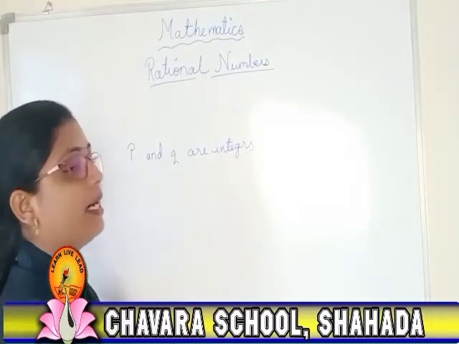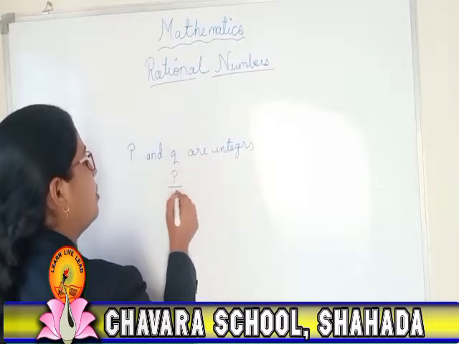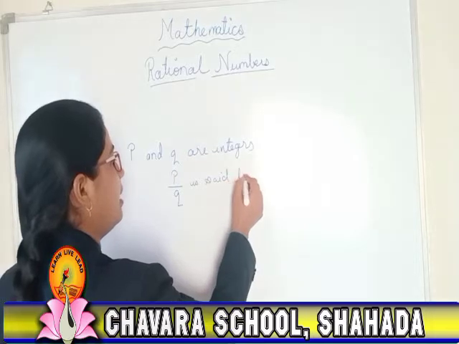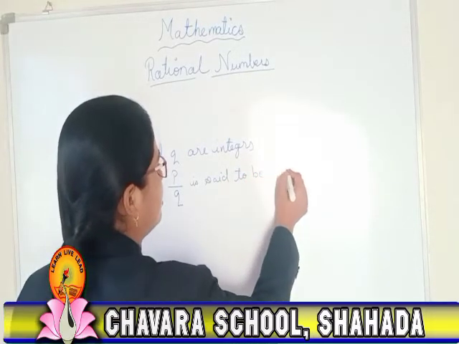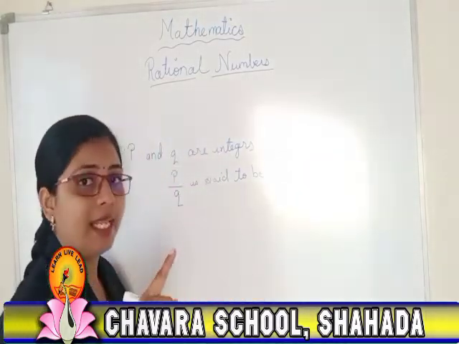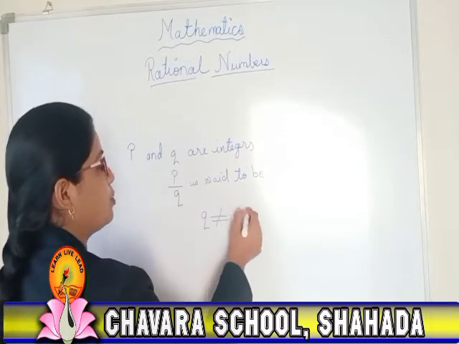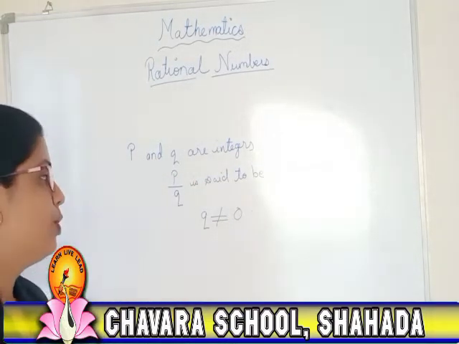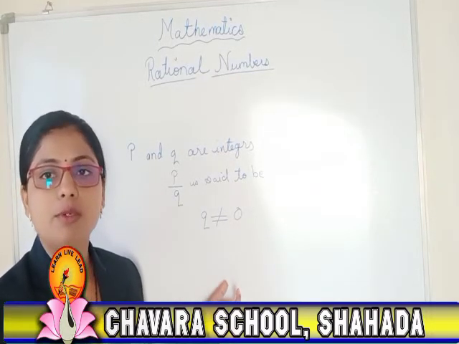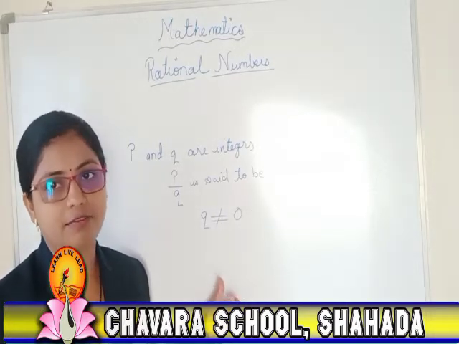so p and q are integers and p upon q is said to be a rational number only when q is not equal to 0. So q's value should not be 0. If q's value is 0, then that number is not defined.